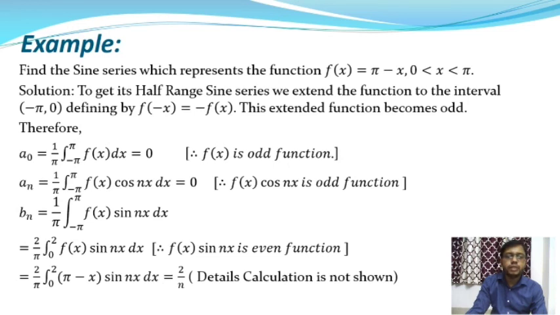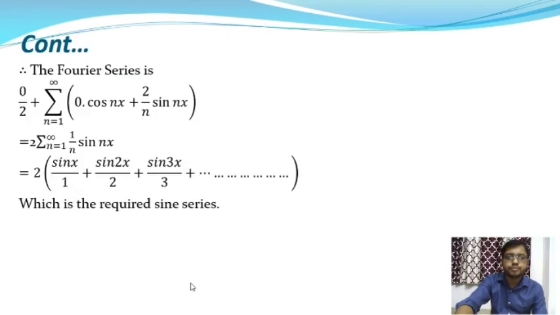it will give the value of bn, and the value of bn is equal to 2 by n. And therefore the Fourier series is 0 by 2, where a0 is equal to 0, plus summation over n equal to 1 to infinity 0 into cos nx, where the coefficient an is equal to 0, plus 2 by n into sin nx, where the coefficient bn is equal to 2 by n. And from this it will give 2 into summation over n equal to 1 to infinity 1 by n into sin nx. And this is the value of f of x.